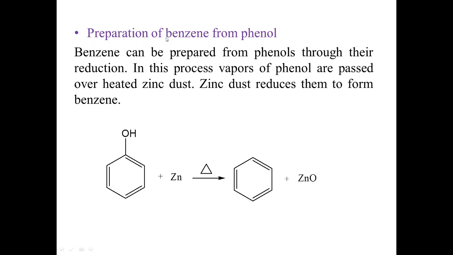Then another method is preparation from phenol. If we treat phenol with zinc dust and heat it, what will happen? Zinc acts as a reducing agent, and the phenol is reduced into benzene, and zinc is oxidized into zinc oxide. So we get a benzene ring from phenol by using zinc dust as a reducing agent.